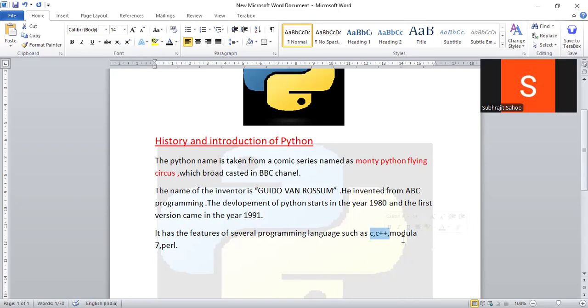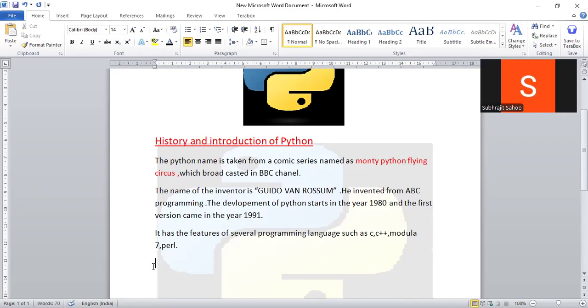That's why Python is called a multi-paradigm programming language. Paradigm means certain rules and regulations, right? So Python is called a multi-paradigm programming language. Python is called a general purpose programming language. Python is called a high level programming language. Generally, C, C++, Python, Java, all are high level programming languages, because high level programming language means it is written in simple English language.